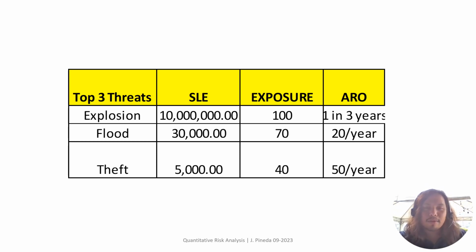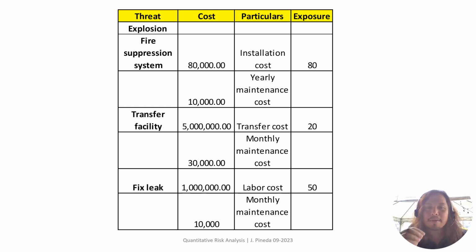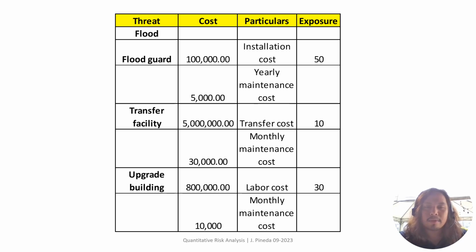So for threat 1 of explosion, these are the controls that have been identified and recommended for your review. For explosion, you have fire suppression system, you have your transfer facility or fix the leak. And you will see the adjustments in the exposure factor. For the flood, you have your flood guards, you transfer to another facility or upgrade the building.